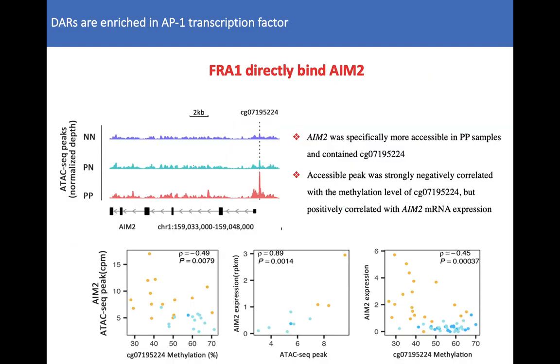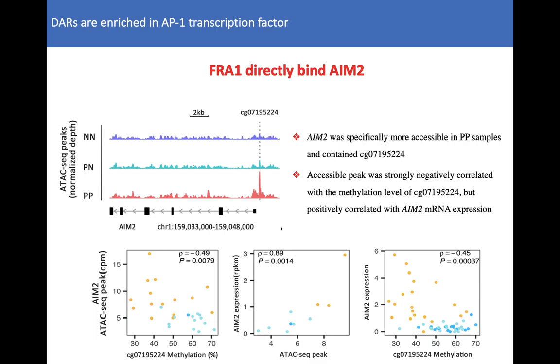Taking a closer look, we found that the AIM2 gene was among the topmost DARs that contain the FROM1 binding motif. AIM2 is an important component of the AIM2 inflammasome that plays key roles in regulating innate immunity.